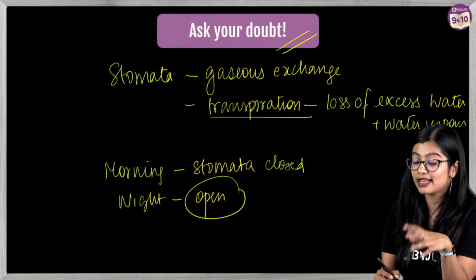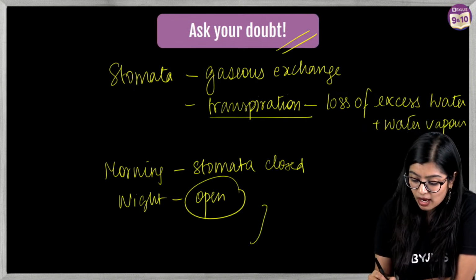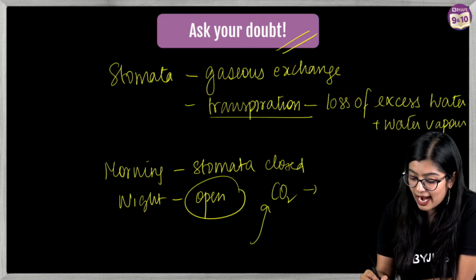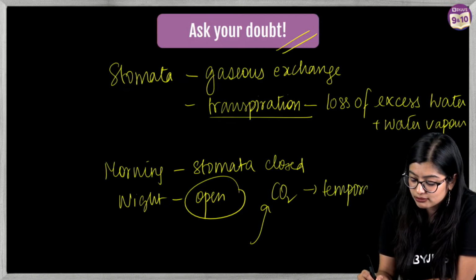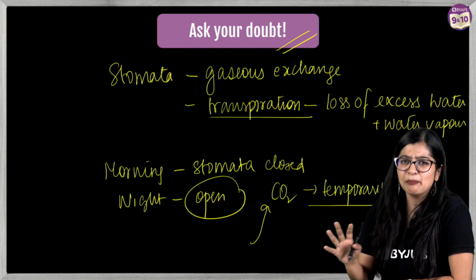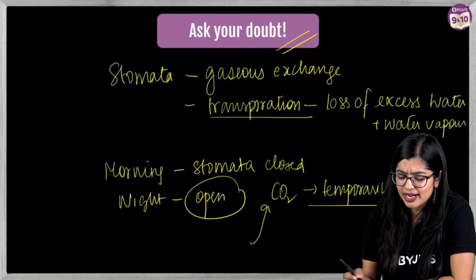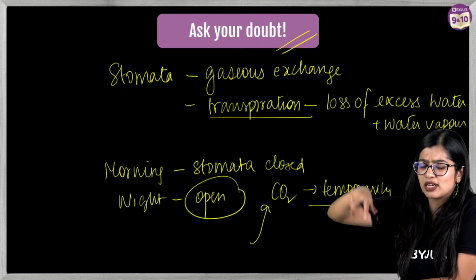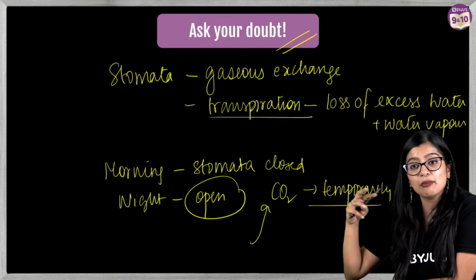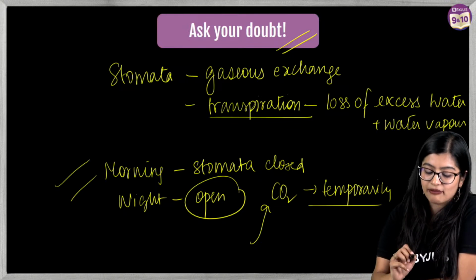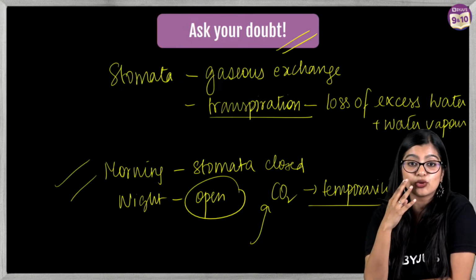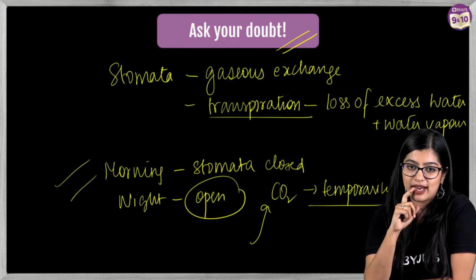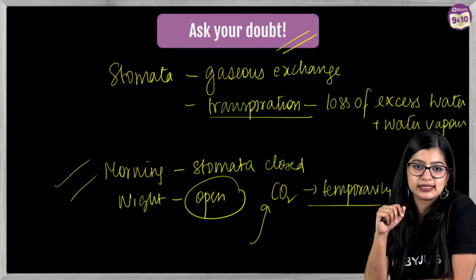So at night, they will keep their stomata open. Carbon dioxide will enter and it will be temporarily stored, okay? So you see that it's going to be temporarily stored in a brief manner, right? Or we say that it will undergo certain processes and it will remain. And in the morning is when you have photosynthesis taking place, right? So that is what we mean by this.